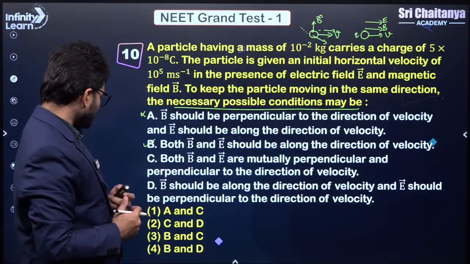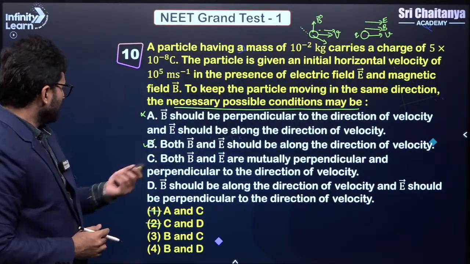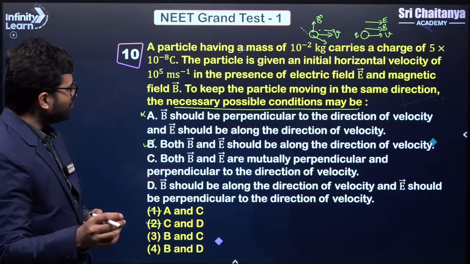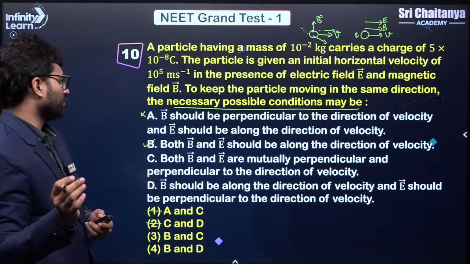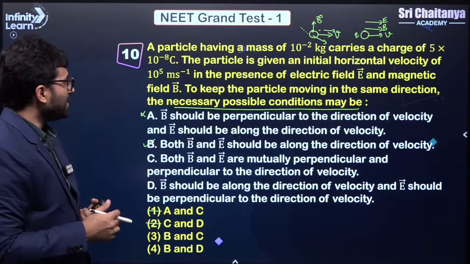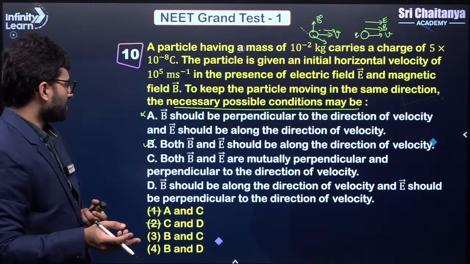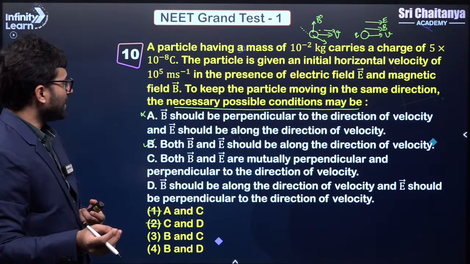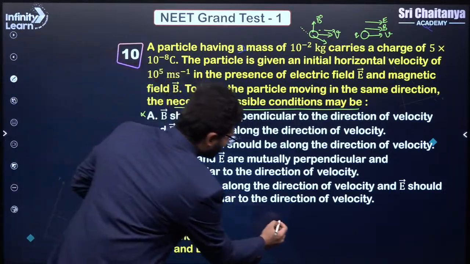Let's see these C options. So we are done with B, which means that this is not true, this is not true, okay? C, both B and E are mutually perpendicular and perpendicular to the direction of velocity, okay? So here they are saying that B and E are mutually perpendicular and they are perpendicular to the direction of velocity. So let us make this thing here. Let me make it here.